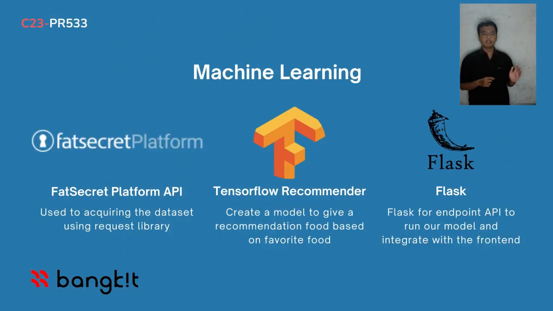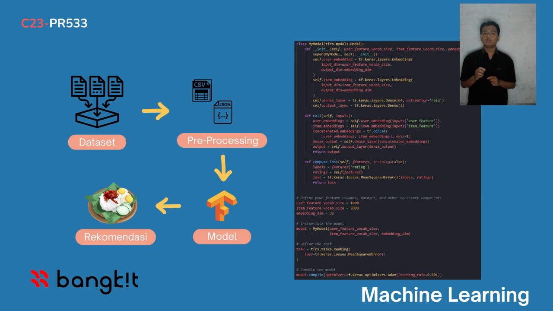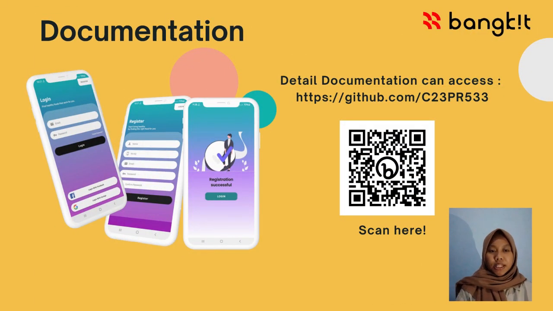We collect the dataset from the FatSecret Platform API using an automated API request program in Python. The tech stack we use is TensorFlow Recommenders to create a model to provide food recommendations based on favorite foods. We also use Flask as an API endpoint to run our models and integrate with the front end. Here, we have a TensorFlow recommendation system model and a ranking task to sort recommended foods to suit users' preference. And the next is our documentation. You can access the link below.